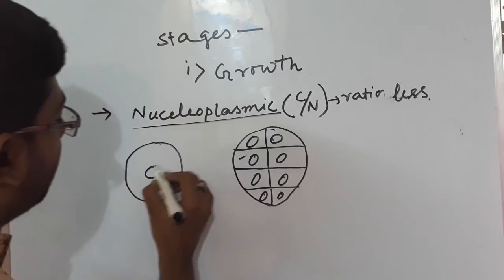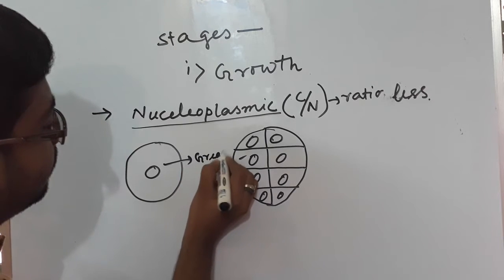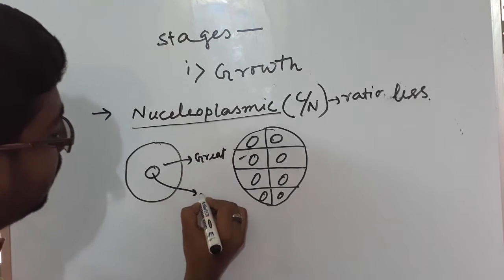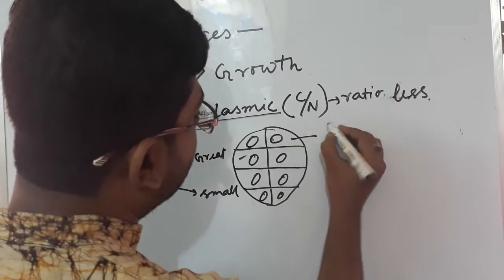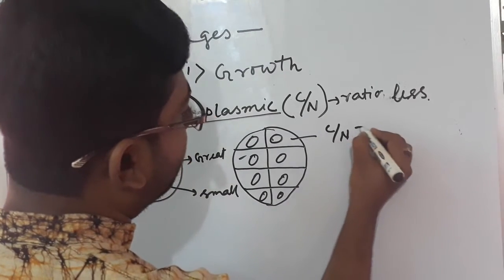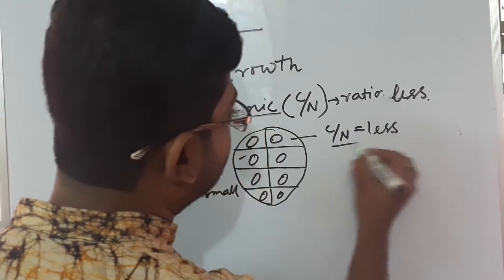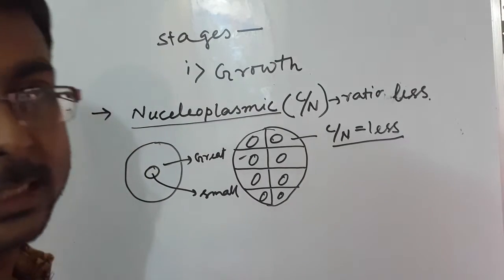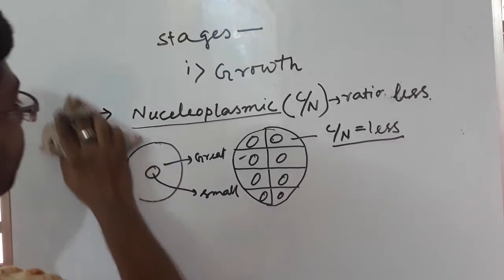At first the cytoplasmic content is great and the nucleus content is small. Now the cytoplasm to nucleus ratio is less. This happens in animalia actually.